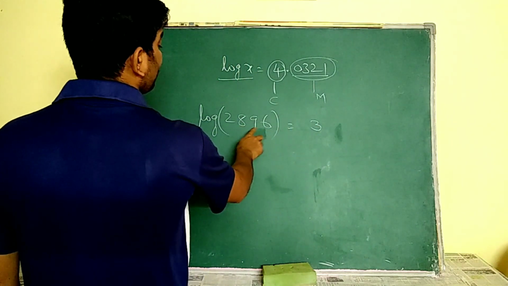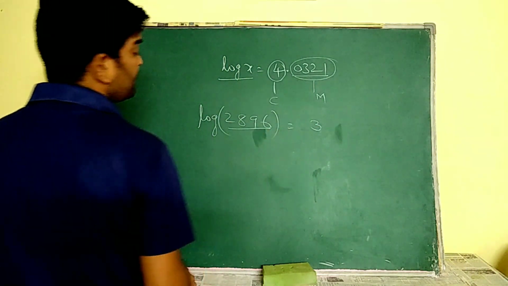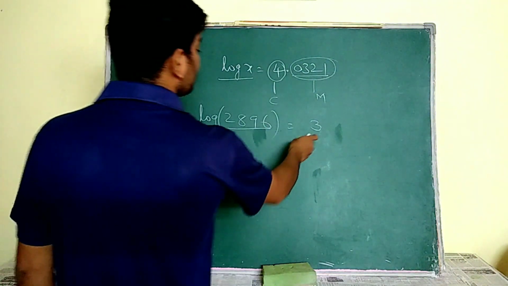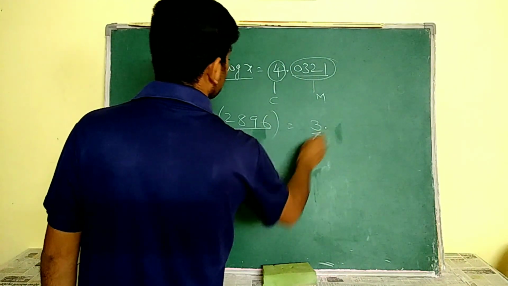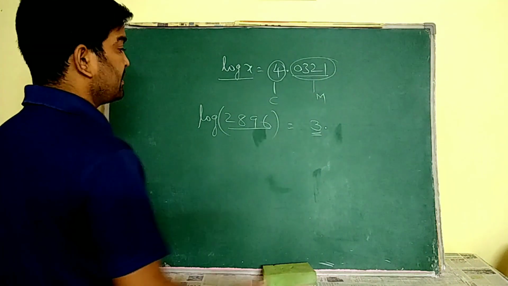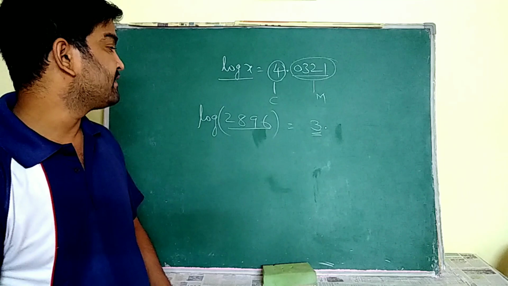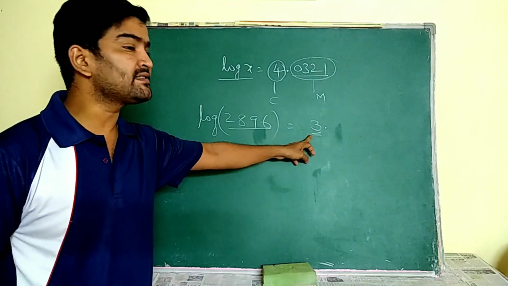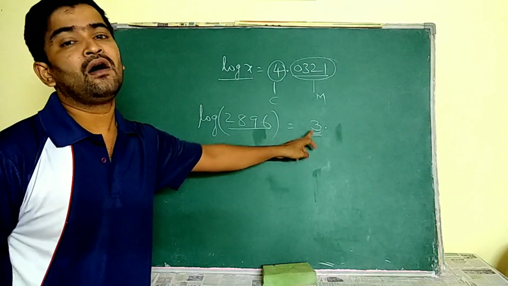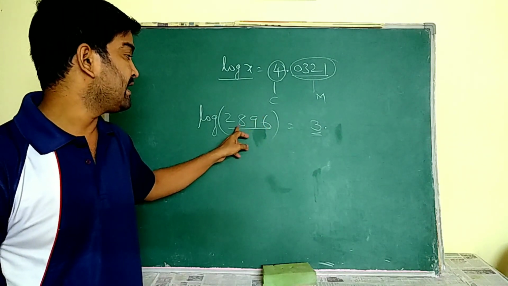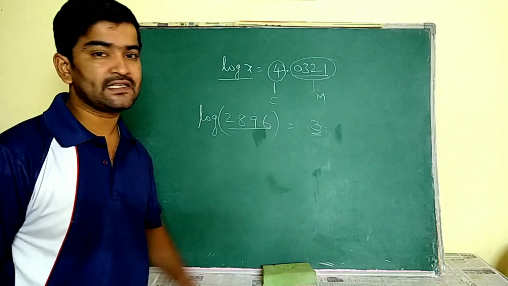How many digits are there in this number? 4 digits, so 4 digits minus 1 we have to write here. That means this is the characteristic, so 3 point, and then there is a process to calculate the rest of the value. This characteristic is obtained from the number of digits. Here the number of digits is 4, so the characteristic is 3.